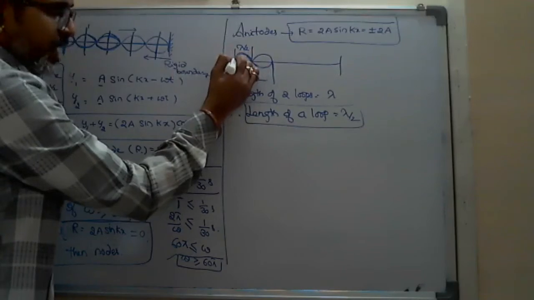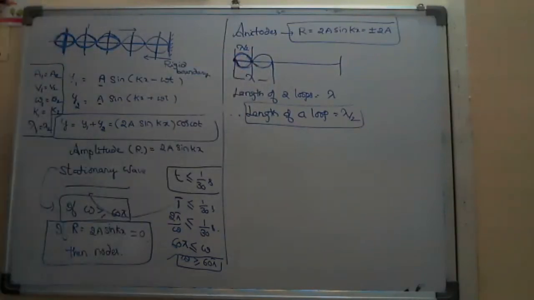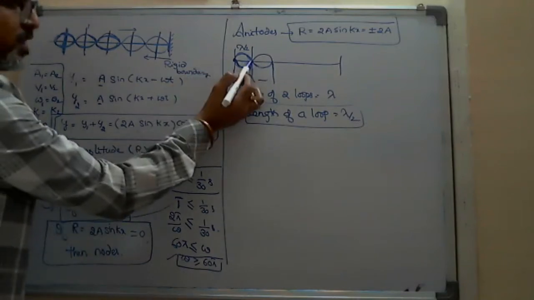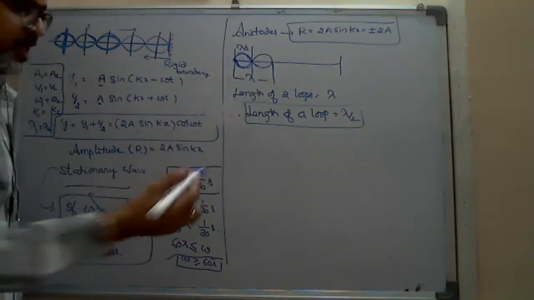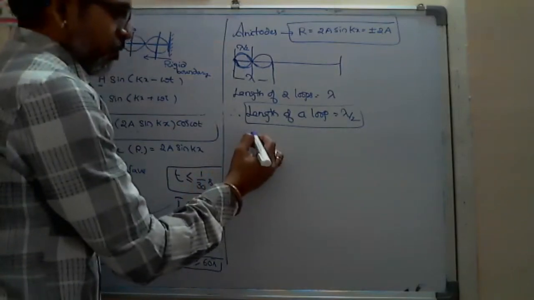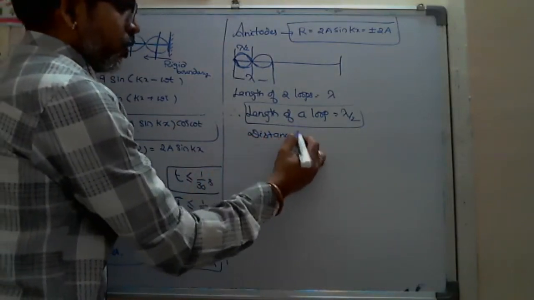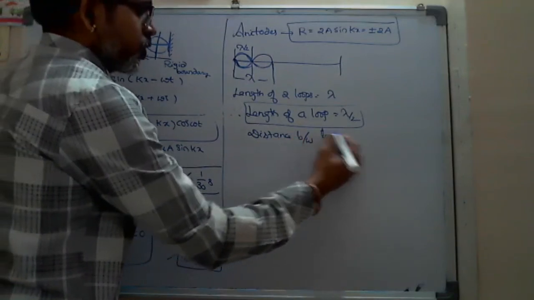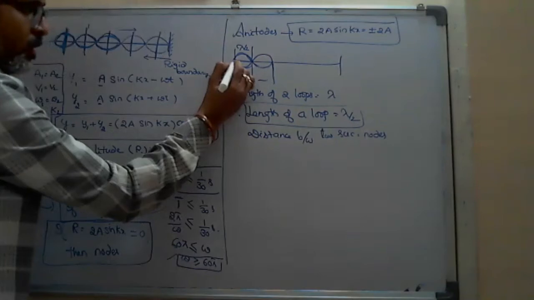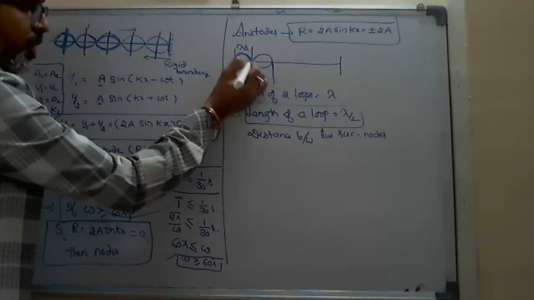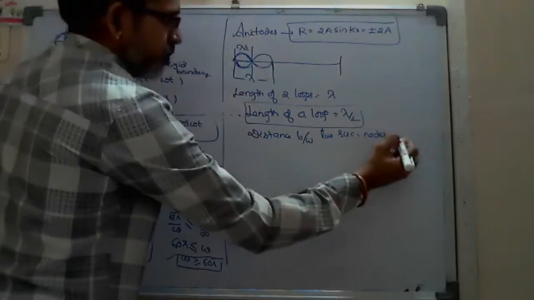Look at here, that lambda by 2 is equal to the distance between two nodes. Actually, this is a node, and that is also a node. So it is nothing but the distance between two nodes. That's why in numericals, if they ask to find the distance between two successive nodes, between a node and the next successive node, the distance is the same, you will get lambda by 2.